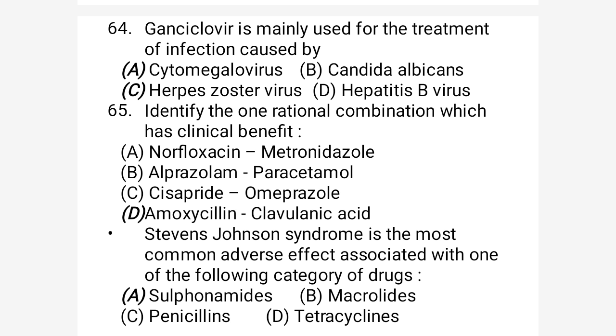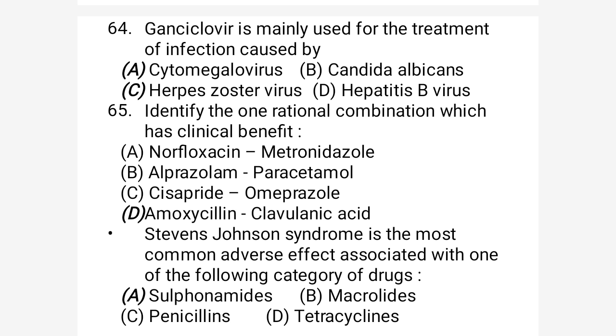But option D is amoxicillin and clavulanic acid. They have a beneficial effect, because amoxicillin is a beta lactam antibiotic, a penicillin derivative, and it can be inactivated by beta lactamase. That is one major drug limitation, that amoxicillin may not be effective.